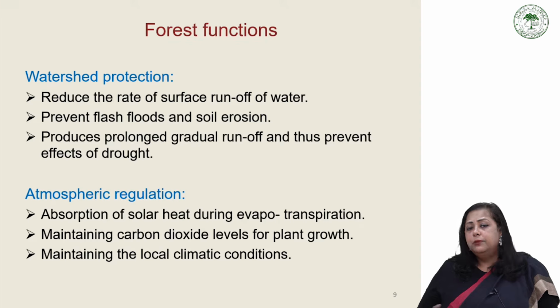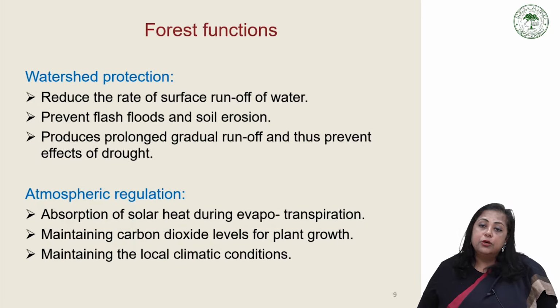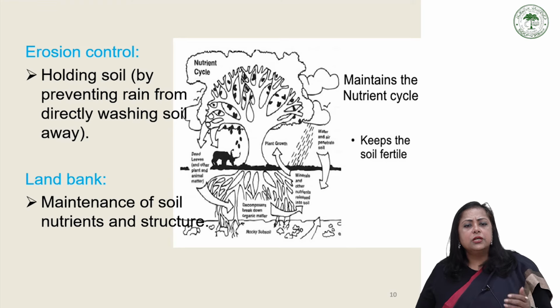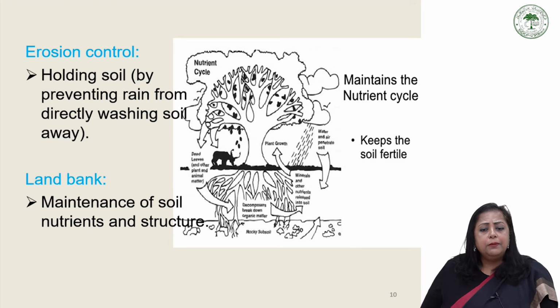So, what are the major forest functions? By now we understand what the major forest functions are, for what forests are important. They are watershed protection, we already know. Atmospheric regulation, they absorb the harmful gases to regulate the atmosphere, absorption of solar heating during evapotranspiration, maintaining carbon dioxide level for plant growth, maintaining the local climatic condition. These are the forest functions, erosion control we just discussed, and land banks.